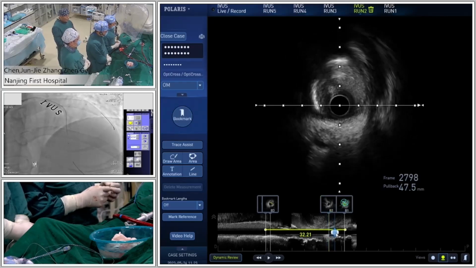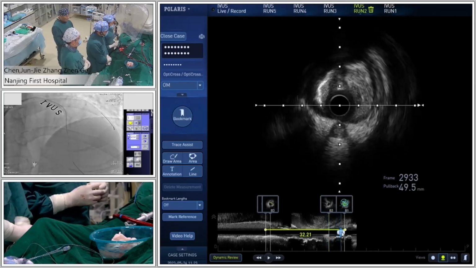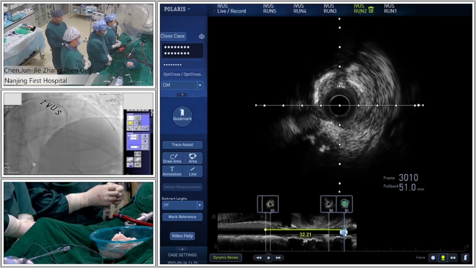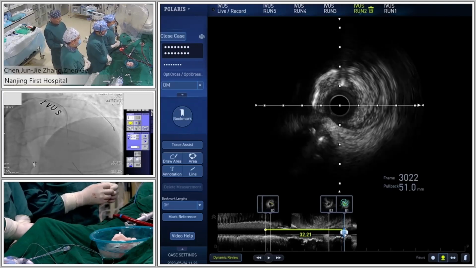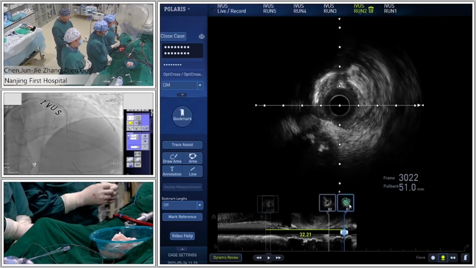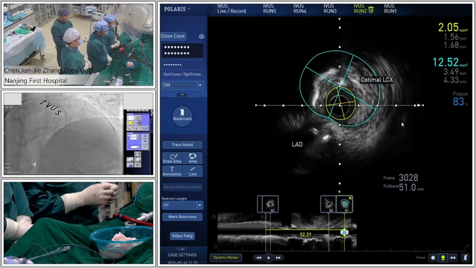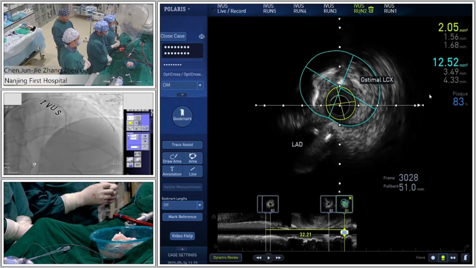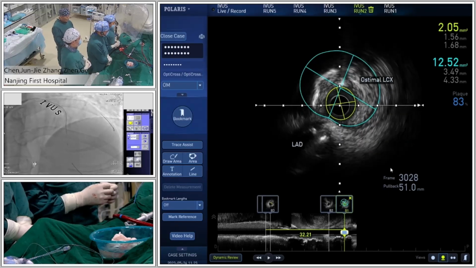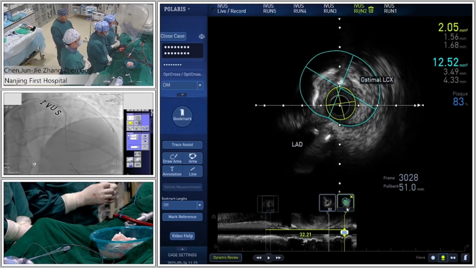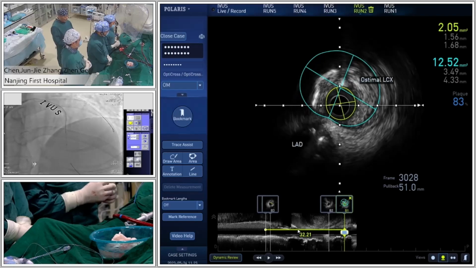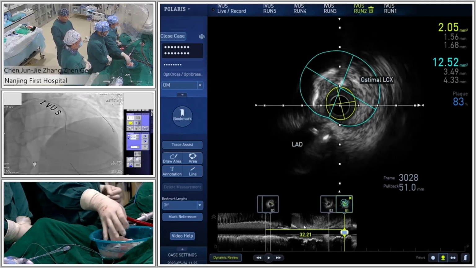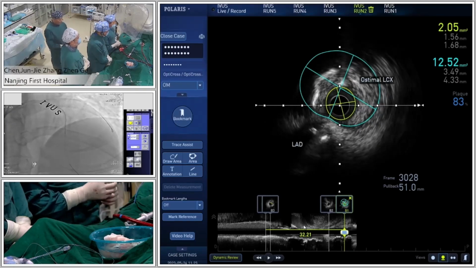Then go on, pull back. This is a proximal circumflex. At this point we can see the LAD guide wire we are joining circumflex, and here this is the ostium circumflex. The area is just 2.0 millimeters square, and the plaque burden is more than 83%. The length from the distal landing zone to ostium circumflex is about 32 millimeter. Okay, this is a baseline circumflex IVUS.